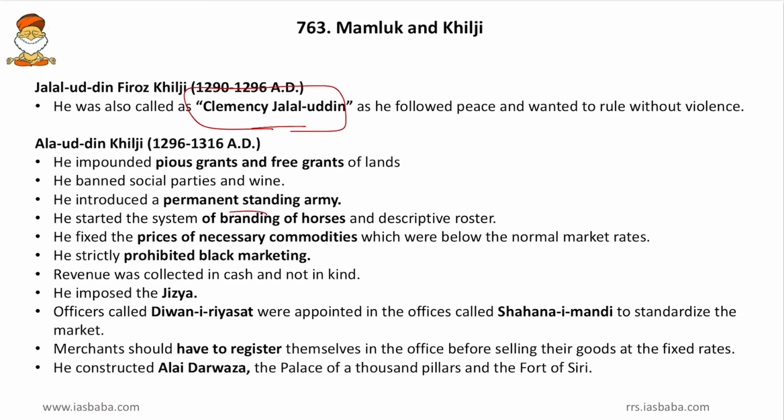Then he fixed the prices of necessary commodities which were below the normal market rates. So fixation of commodity prices was also an important policy of Alauddin Khilji. Then he strictly prohibited black marketing. So it was for preventing black marketing that he introduced these essential commodities, wherein he fixed the prices of those commodities. Then revenue was collected in cash and not in kind. So this cash collection of revenue becomes important. Then he imposed jizya, that is the tax on non-Muslims.